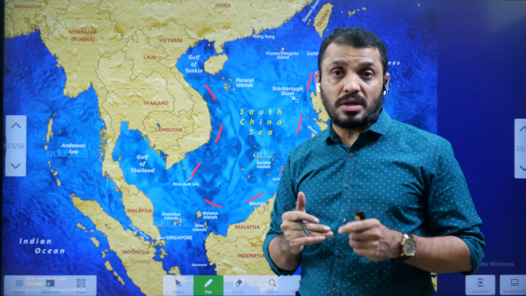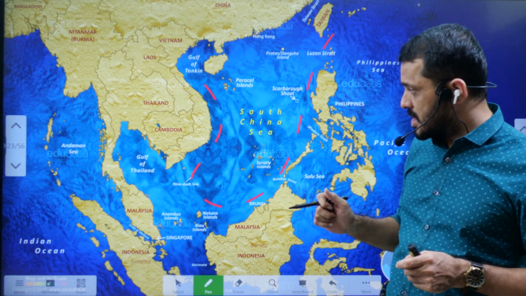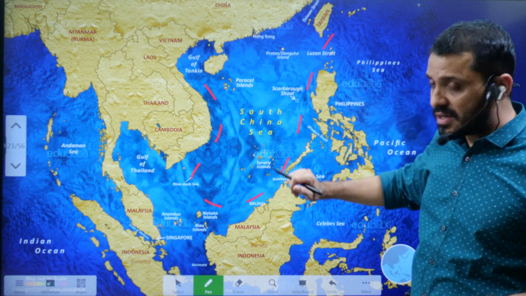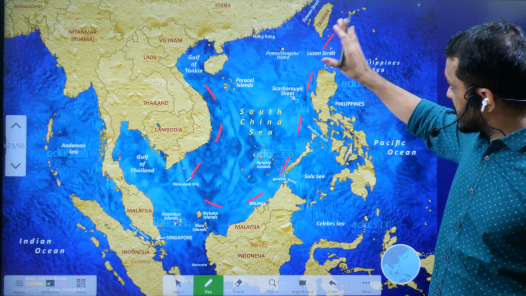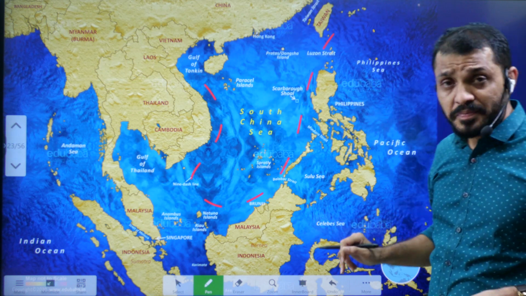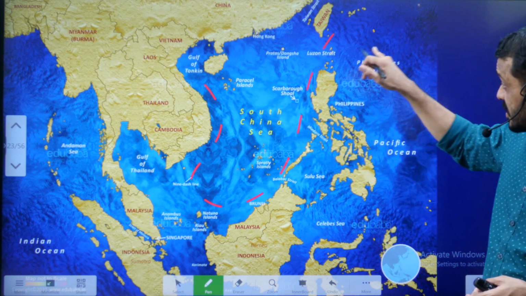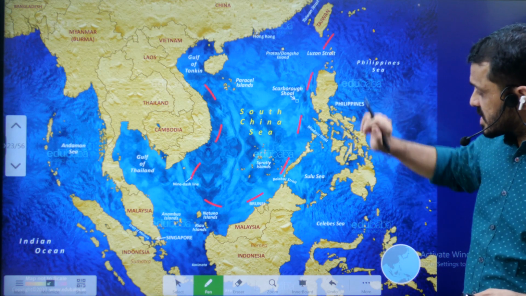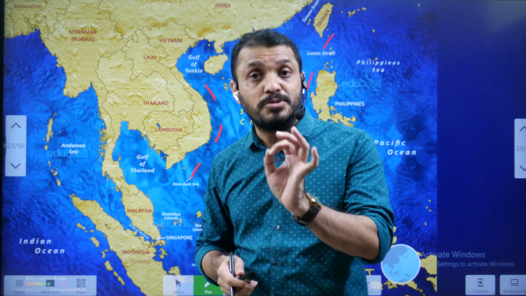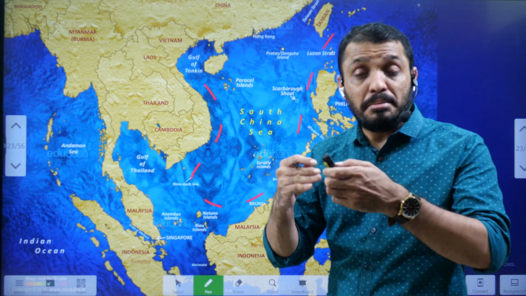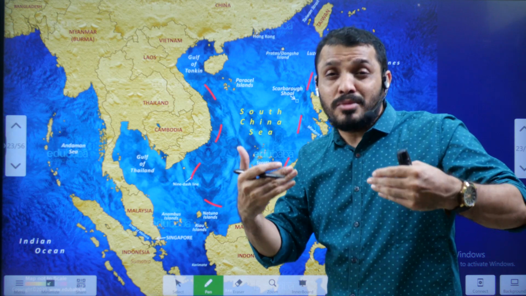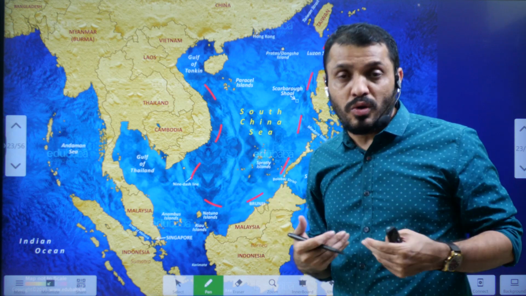Now let us focus on the fourth topic, which is related to international relations. Here we are going to discuss the South China Sea. The South China Sea is present in the south part of China, and the East China Sea is there. The South China Sea connects with the East China Sea through the Taiwan Strait, and the same South China Sea connects with the Philippine Sea through the Luzon Strait. And why are we discussing it now? We are discussing because the Philippines is raising objections that China is making some temporary barriers in the South China Sea as a form of exercising its control over this region.